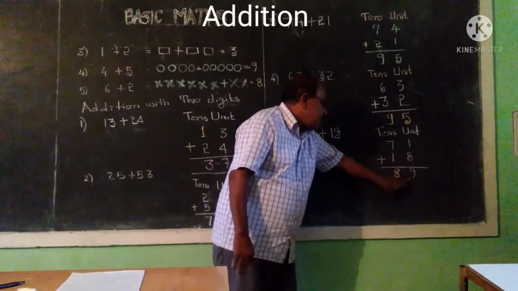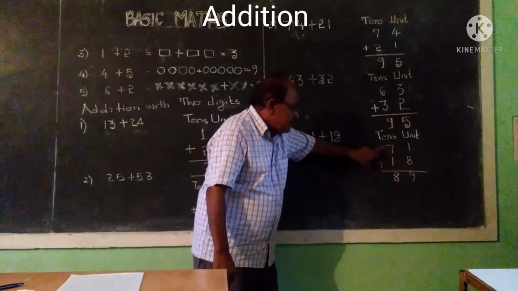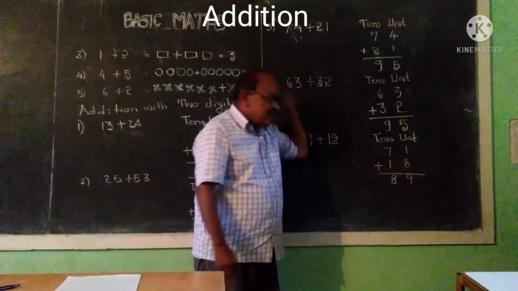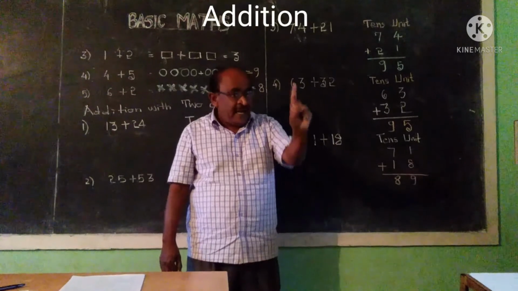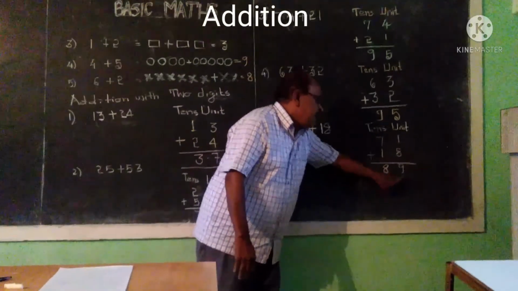9 is the answer. Okay, here, in the tens, 7 plus 1. 7 is in your mind, 1 is in your hand. 7 plus 1, after the 7, 1 is 8. Then you can write it here, 89 is the answer.